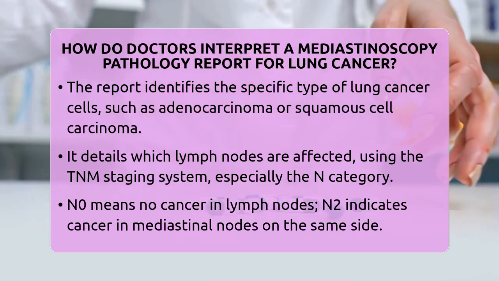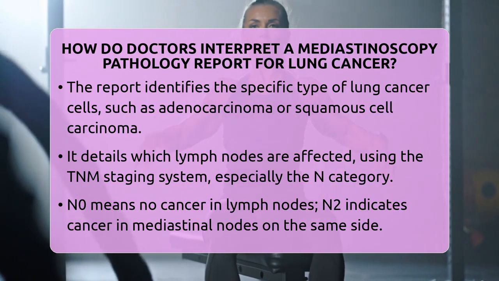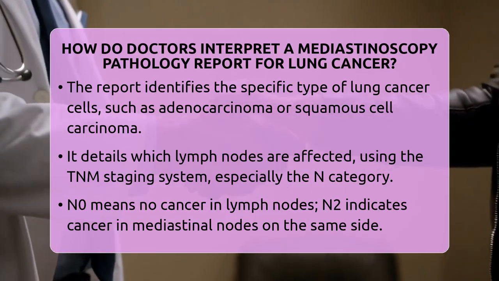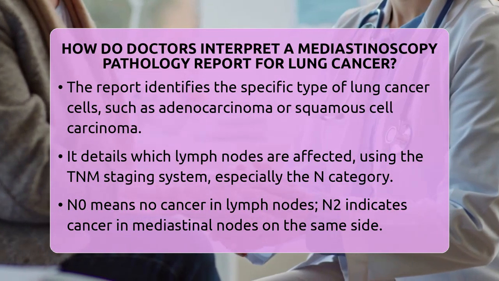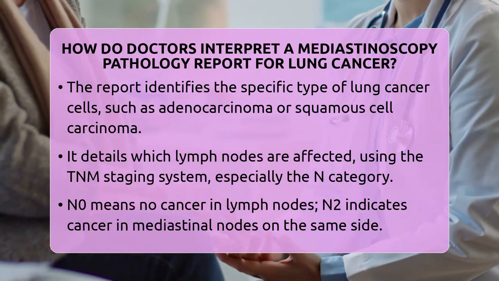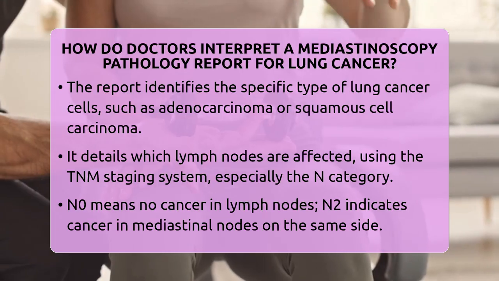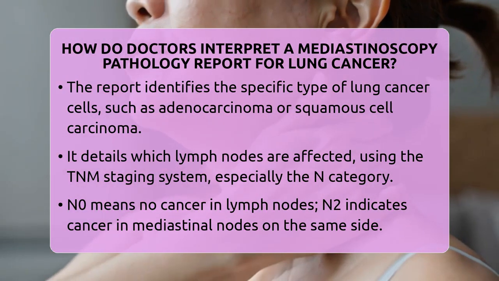Next, the report specifies which lymph nodes are affected. It uses a staging system called the TNM system, where the N category indicates lymph node involvement. For example, N0 means no cancer in the lymph nodes, while N2 indicates cancer in the mediastinal nodes on the same side of the chest. This information helps determine how advanced the cancer is and guides treatment choices.